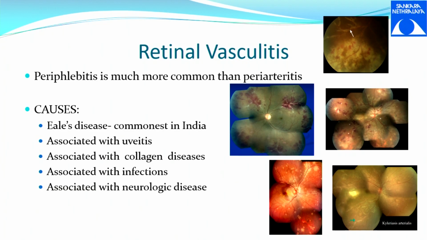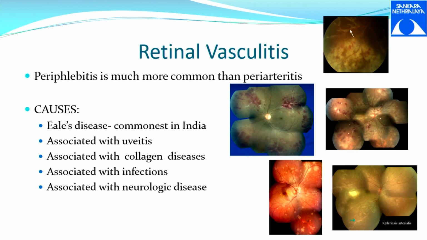So first we will talk about retinal vasculitis. Vasculitis is, we have both arteries and veins in the posterior pole in the retina. So which is more common? Periphlebitis is more common than periarteritis. Okay, so the most common retinal vasculitis in India is said to be Eales disease.